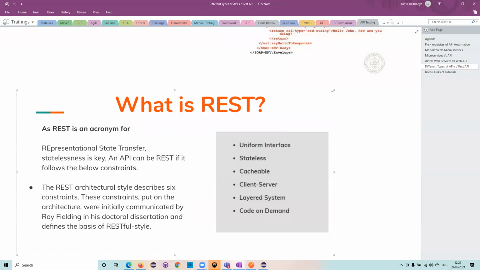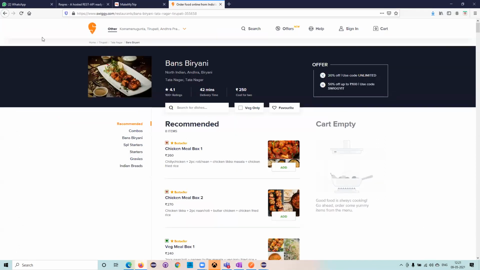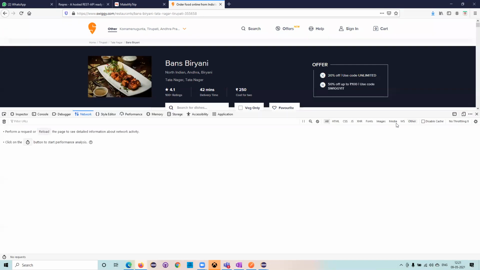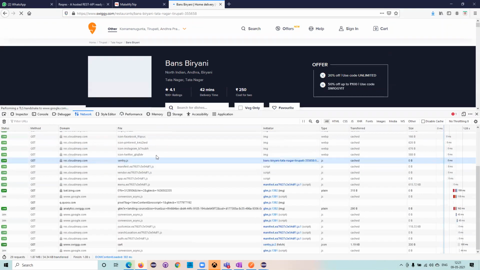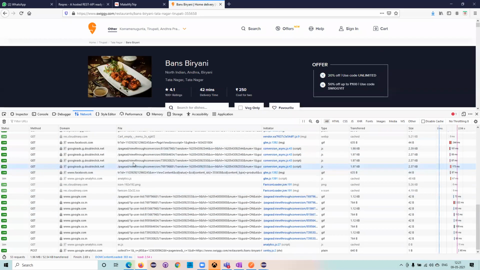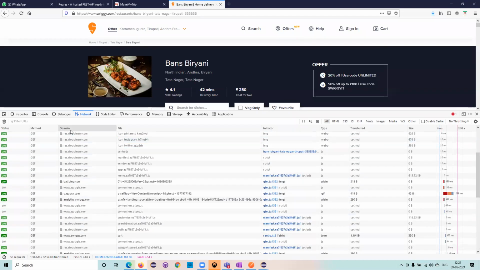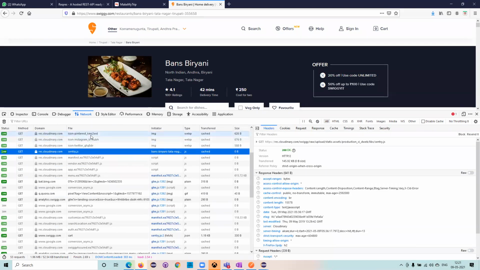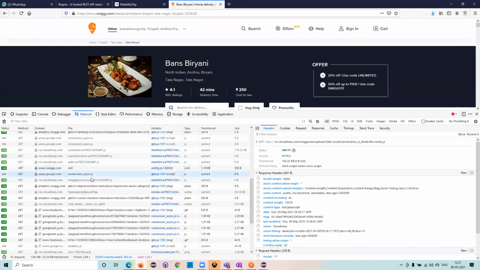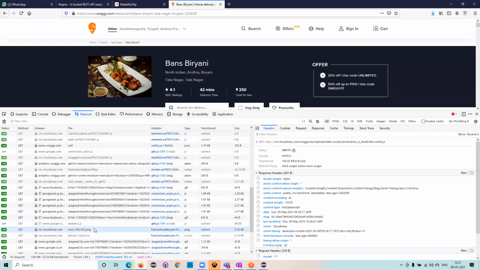For example, we will take the same thing here. When I have given this here, you will be seeing it, right? What are these things called? Here we are saying domain and the file. So what is this called, and what is this called? You are seeing the files, right? These are called resources, and these are called URLs. The combination of the URLs with the resources and the paths is called a URI. So what do you mean by URI?